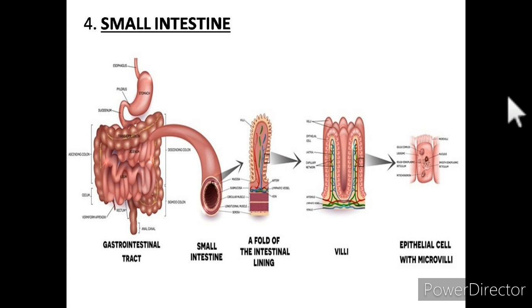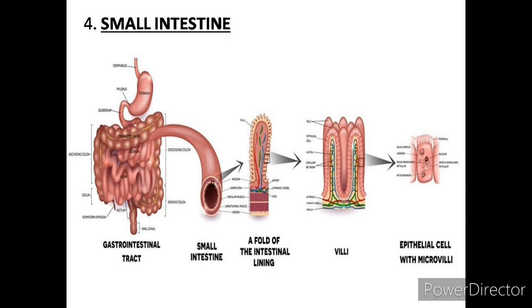The liver produces bile juice, which is stored in the gallbladder and is released into the duodenum when required. The duodenum also receives pancreatic juice from the pancreas. These juices play a vital role in digestion. This liver and pancreas are connected with the duodenum, the upper part of the small intestine.